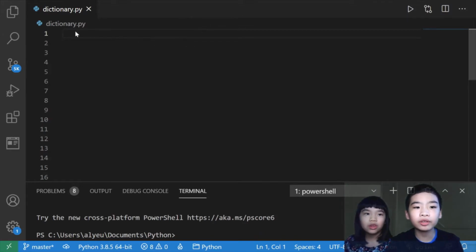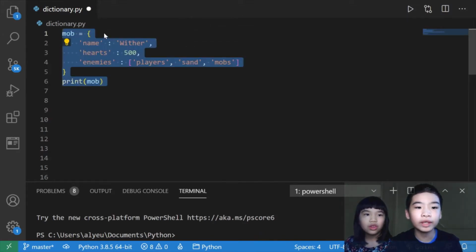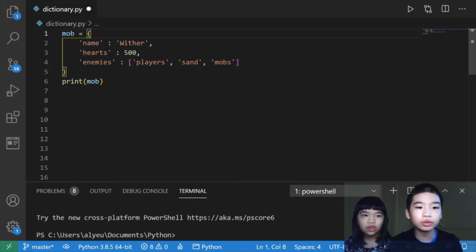Today we're going to learn about dictionaries in Python. So first we have mob equals, then curly brackets. So mob is the dictionary's name. Then we have the key, then the value. So we have 3 keys and 3 values. Name, so the name is Wither, then hearts 500, and enemies. Then there's a list with players, sand, and mobs. So this is a dictionary. Dictionary values can have integers, strings, and lists.